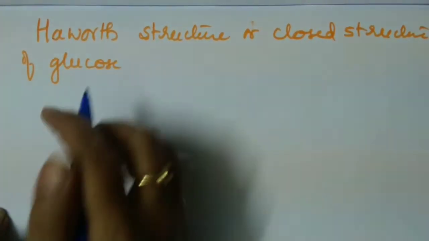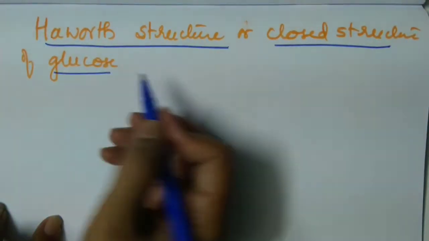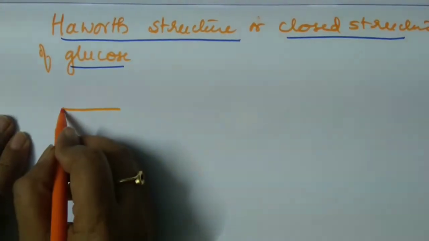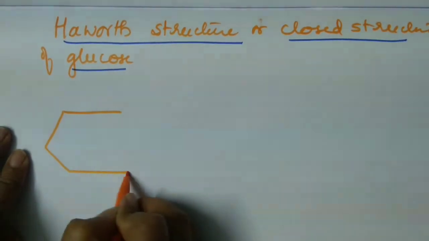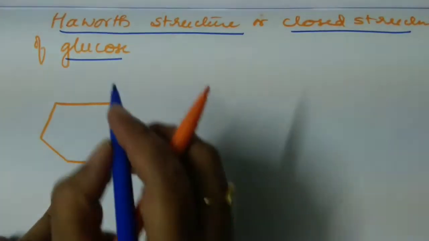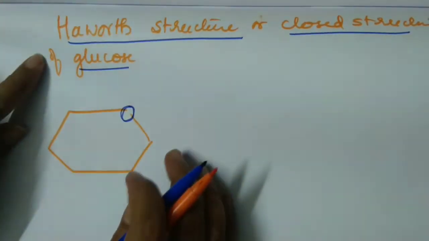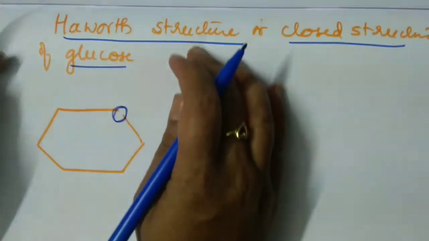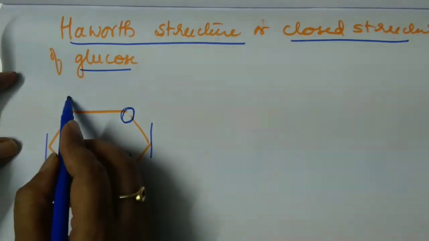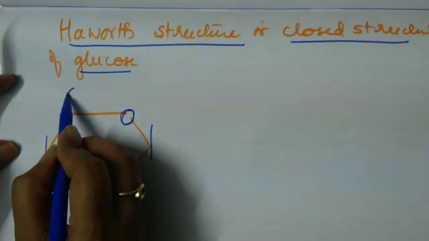Now I will show you how to write Haworth structure or closed structure of glucose. For that, you need to write a hexagon. So I am going to write a hexagon here. Hexagon has 6 sides. So this side I am going to make it incomplete and insert a locket here. And our locket is oxygen. And I shall write the rungs here. 1, 2, 3, 4, 5. And where should I write the 6th carbon atom? So this becomes the 6th carbon atom.